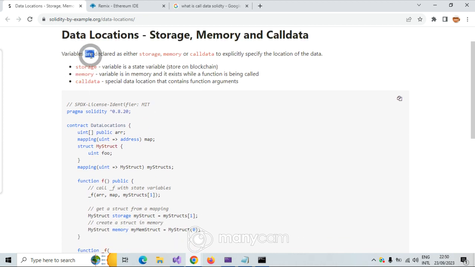Variables are declared as either storage, memory, or Calldata to explicitly specify the location of the data. A storage variable is a state variable stored on the blockchain. A state variable is just the same thing under another name, storage, because you want to put this directly on the blockchain.